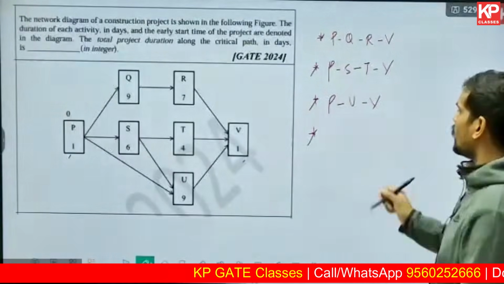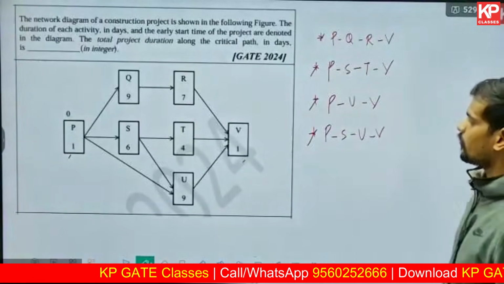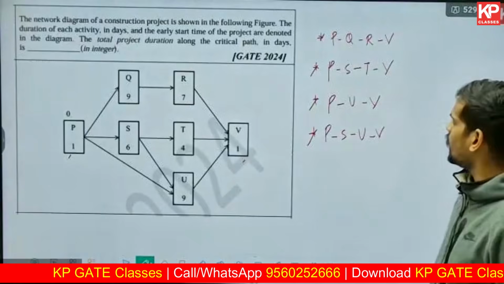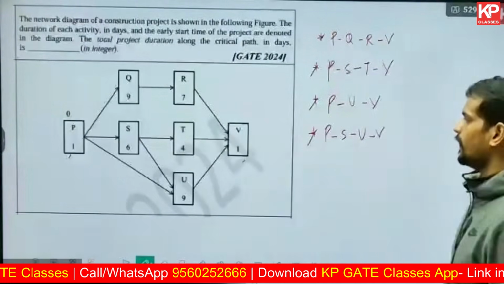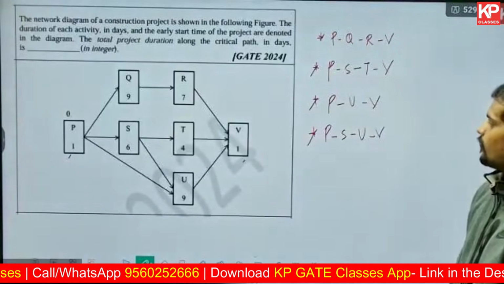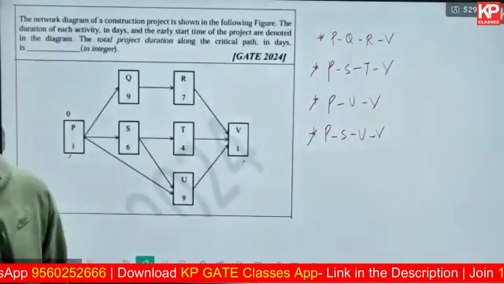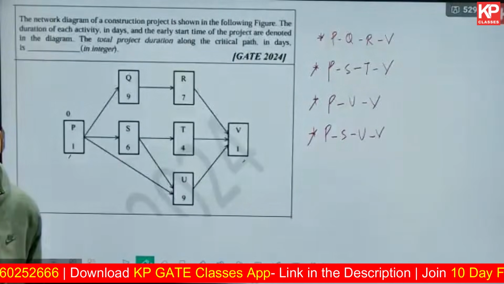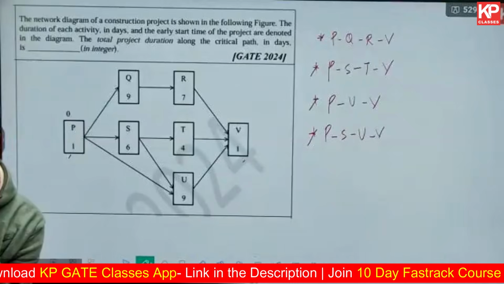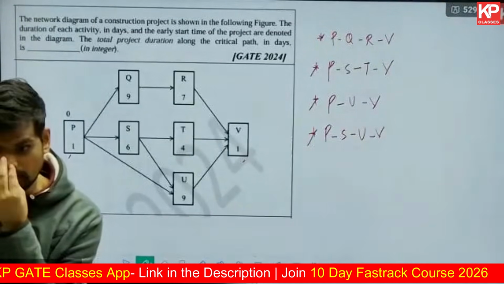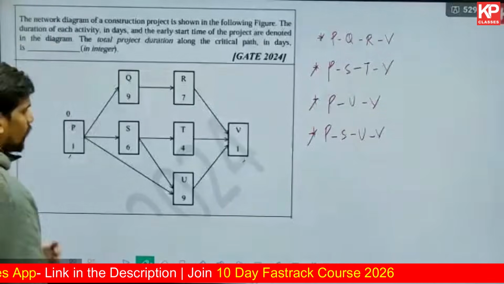PSUV, absolutely correct. Any other continuous path from starting to ending, from P to V? Everything will start with P and end with V. Only one start and then node. Any other continuous path you have? Look into the diagram and tell me yes or no. Nope. There are no more continuous paths. PSUV is the last one.